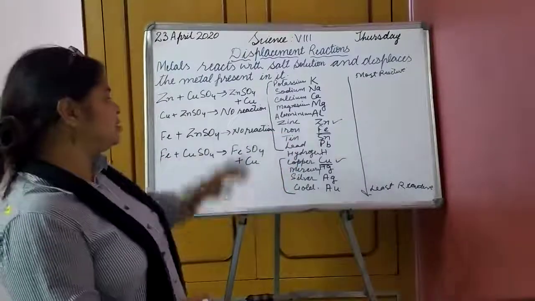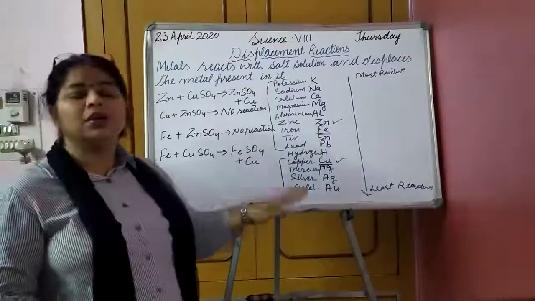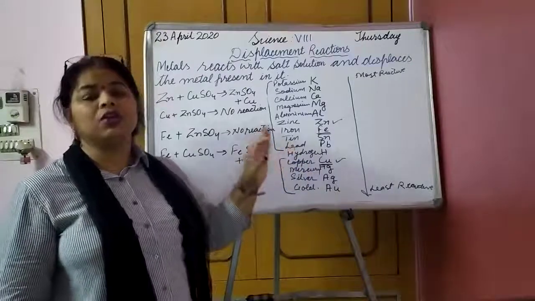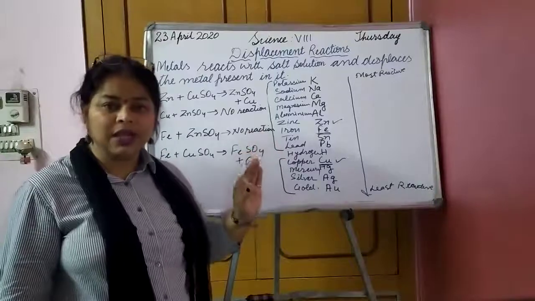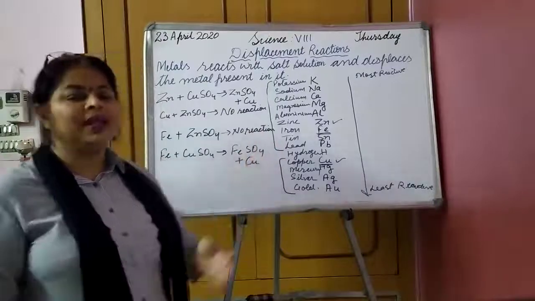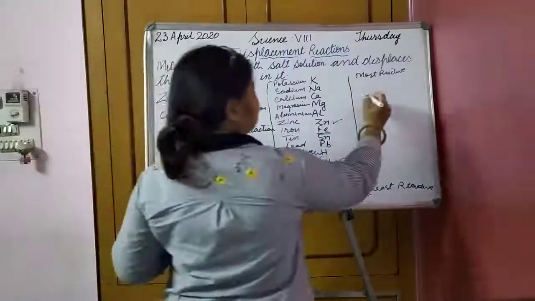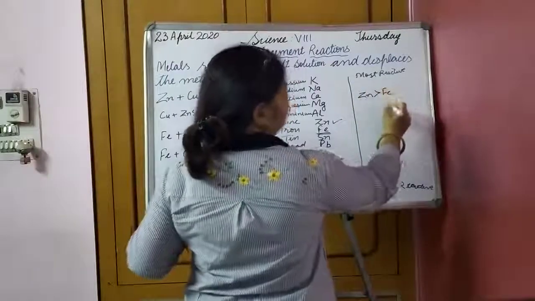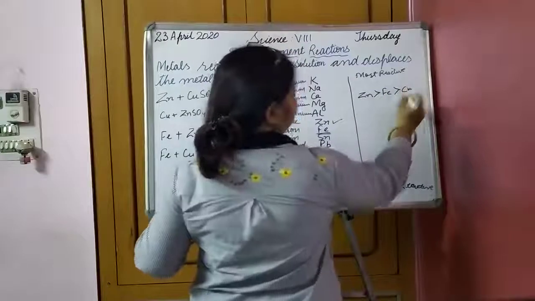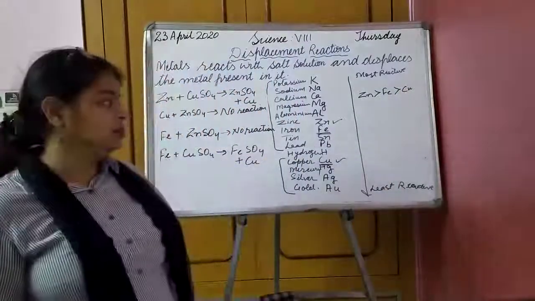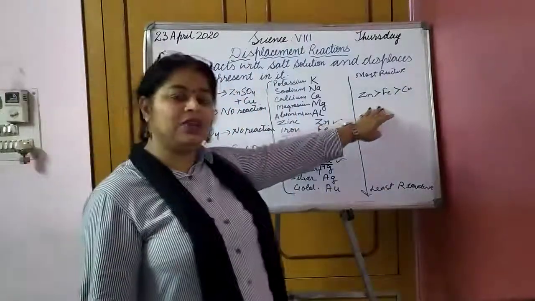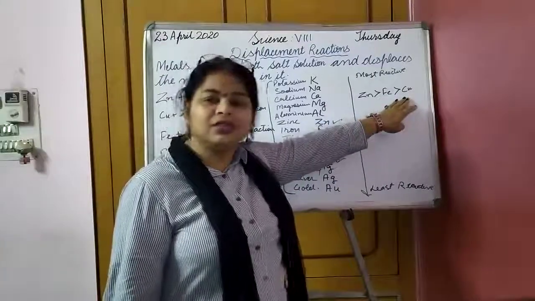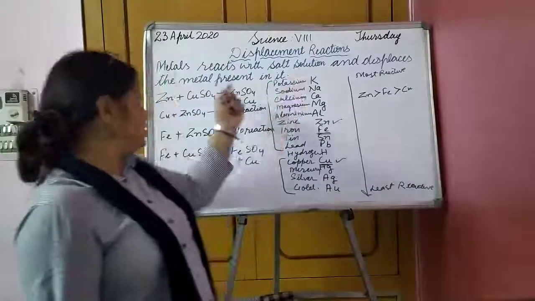So from these reactions, what do we learn? That the reactivity of zinc, copper and iron is like this: zinc is more reactive than iron, and iron is more reactive than copper. So we can find out the reactivity series in this way also.